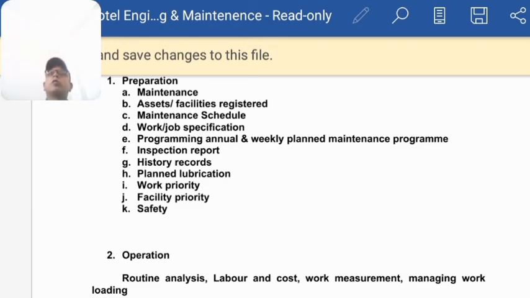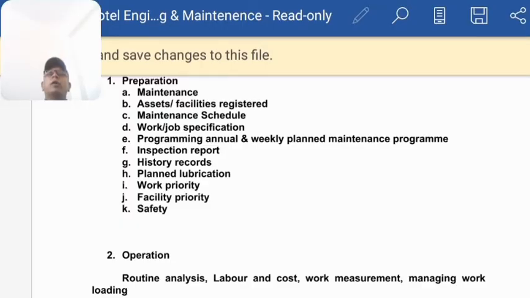Now we will look at job specification in the maintenance department. What are the qualities and qualifications for a particular job? It may be assistant chief engineer, supervisor, plumbers, mason, whatever. So we make a schedule which is given by the chief engineer to the HR. On the basis of this, they give an advertisement and we select the right people.